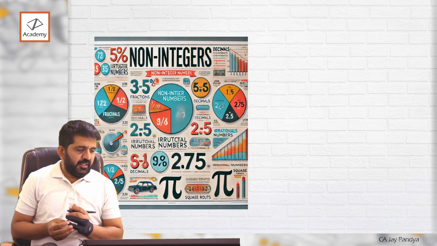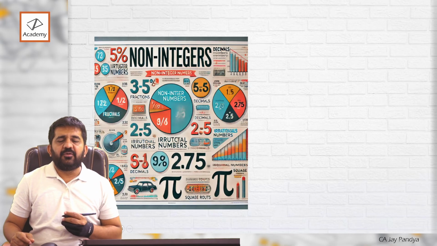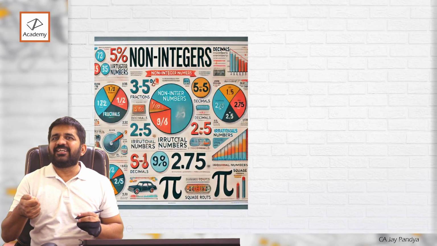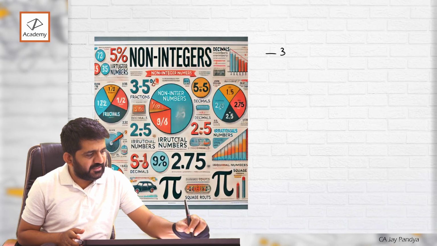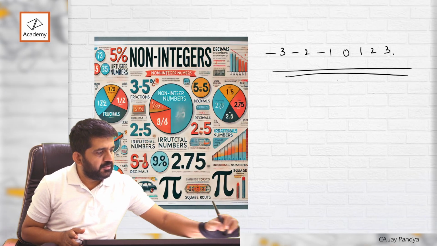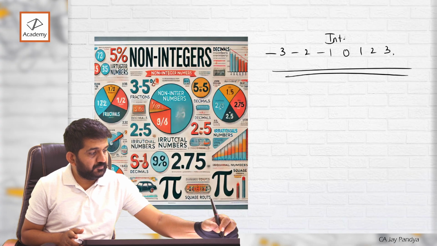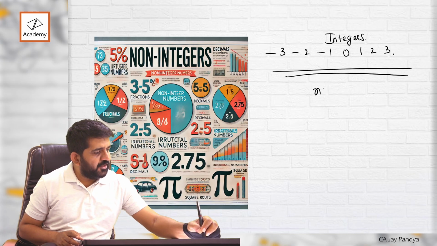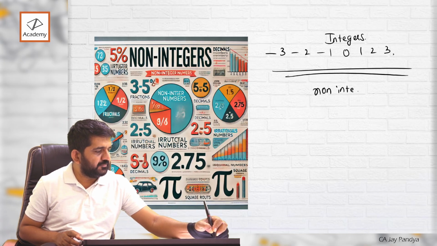Okay. Here comes another thing, which is non-integer. What is non-integer? Now what is integer? -3, -2, -1, 0, 1, 2, 3. These all are integers. So what are non-integers?